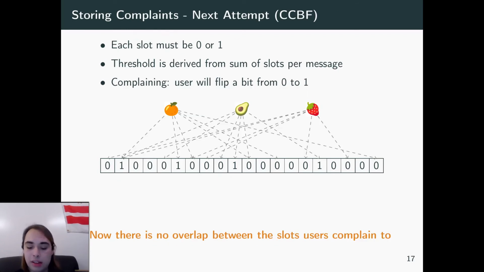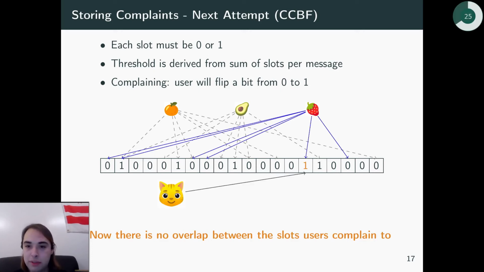Well, now we will just go ahead and actually make all these slots, instead of just being counters, zeros or ones. And that means that the threshold instead is going to be derived from the sum of slots per message, so the sum of all those bits per message. And as far as complaining goes, a user will just simply flip a bit from 0 to 1. What that gets us is that now there's no overlap between the slots that the users complain to. So if two users complain about the same message, that's fine because the server won't know, because they're complaining to two different slots.